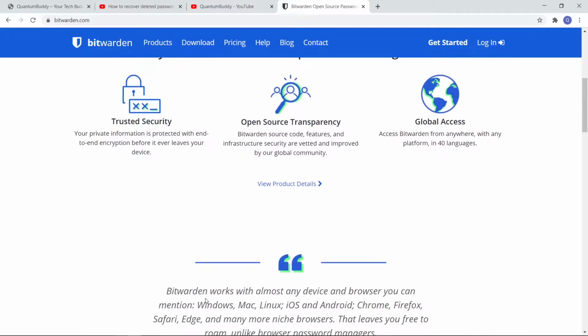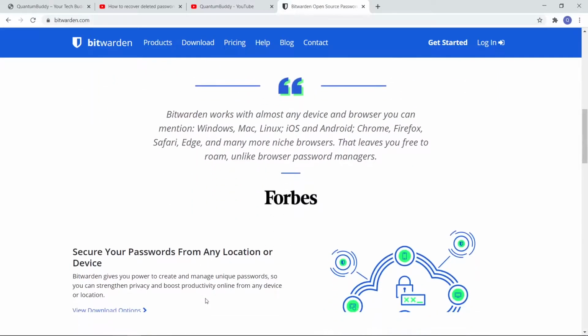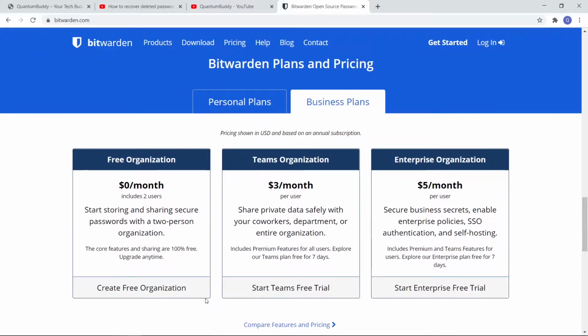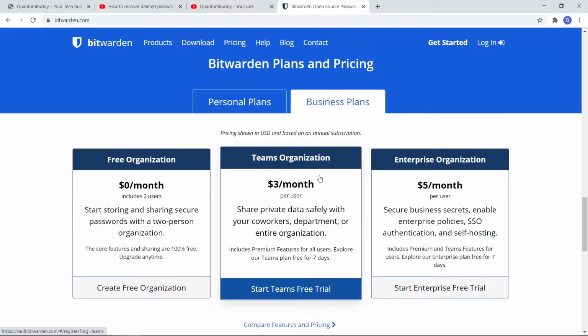So these are the main features that they mention on their website, and then they explain something. Here we are seeing the Bitwarden plans and pricing. We have a business plan and a personal plan also. If you want a business plan where you want to share between multiple users, you can go for this. Here we also have a free organization plan which costs 0 per month. If you have a team, you need to pay $3 per month per user.